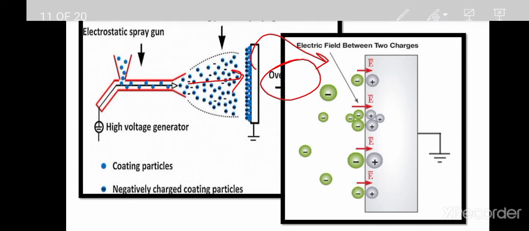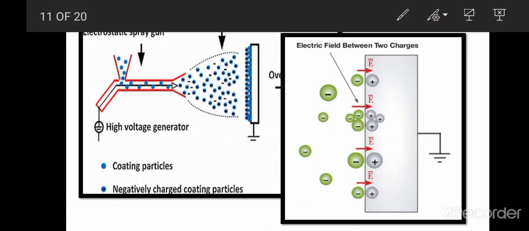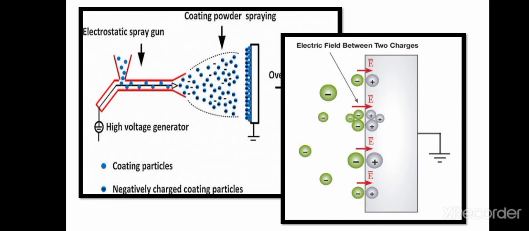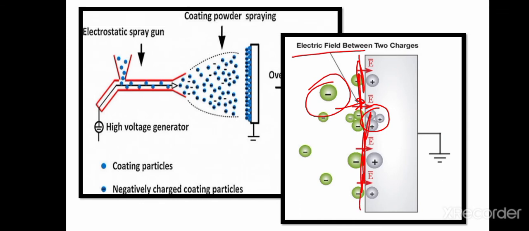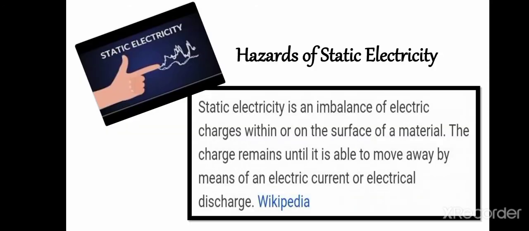Here you can see that due to the electric field between two charges, the paint particles, which have opposite charge to the car body, are attracted towards the positively charged particles, and they will be evenly distributed over this surface due to opposite charges. That is electrostatic powder painting. Those were the applications of electrostatics.